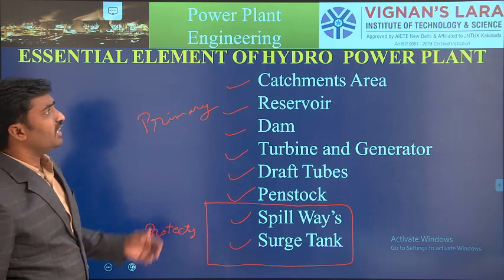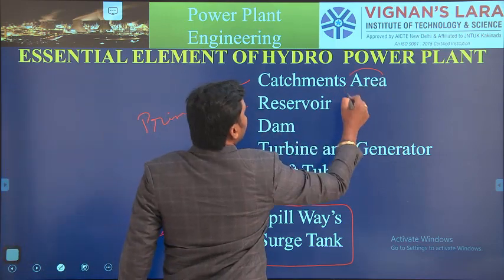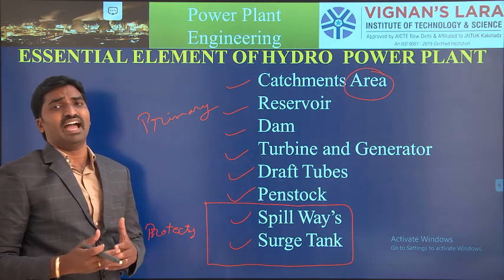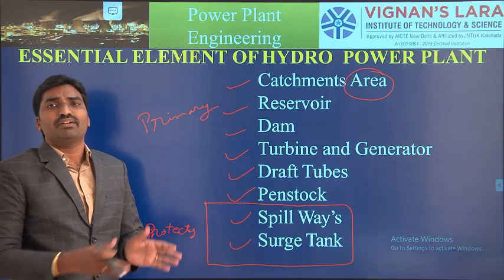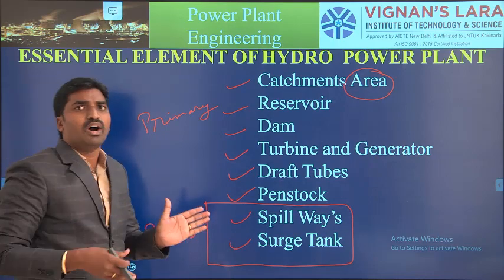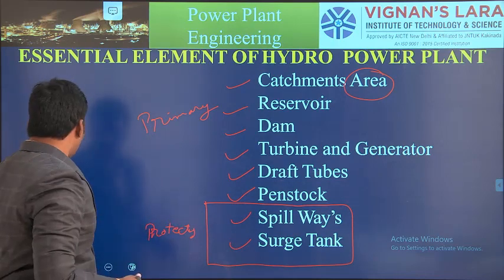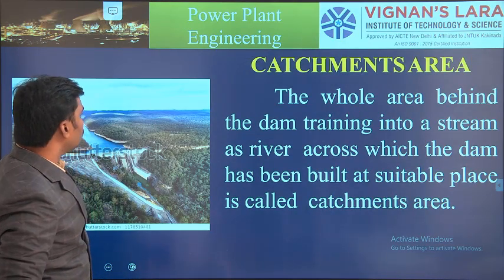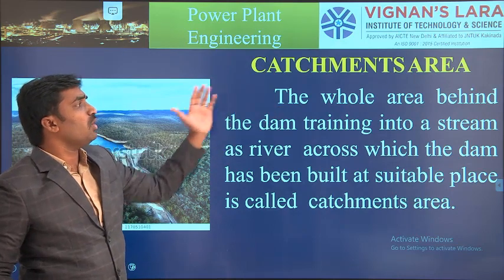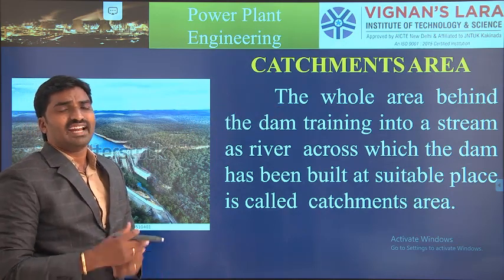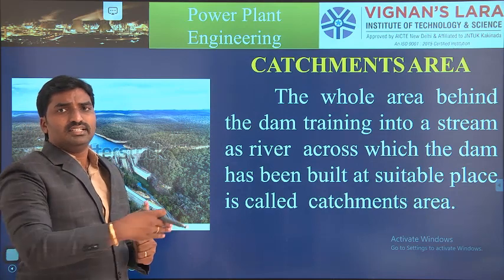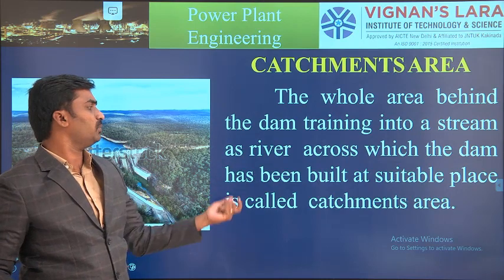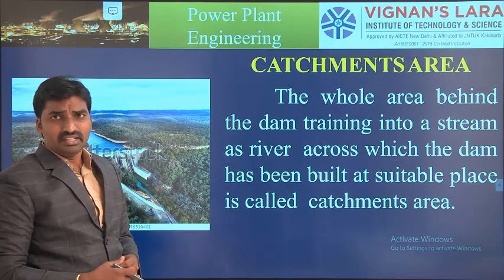First, what is meant by a catchment area? Behind the reservoir or behind the dam, we have a large space for the water to flow in a particular direction. That area is known as the catchment area. The whole area behind the dam, draining the flow of water through canals, across which the dam has been built at a suitable place, is called the catchment area.